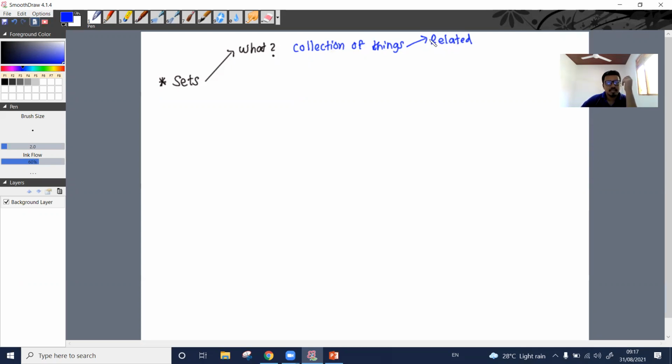It is a collection, but that collection should be related. And the other thing is this collection of elements should be well defined. Well defined. What do you mean by that?